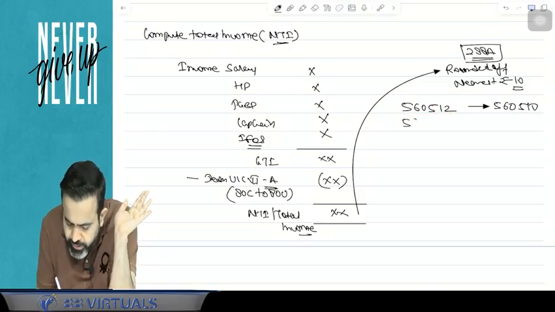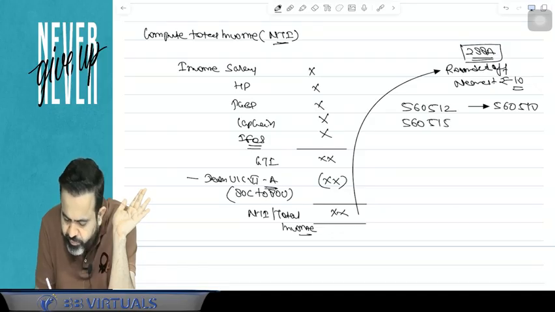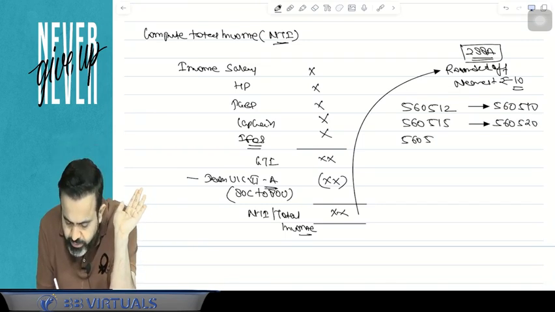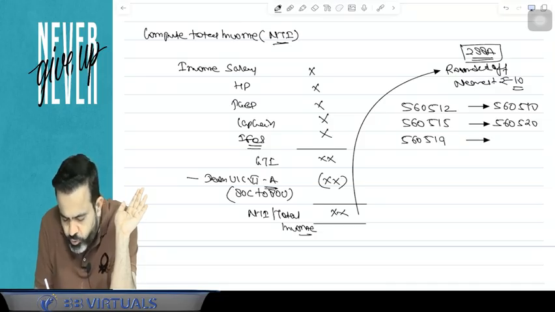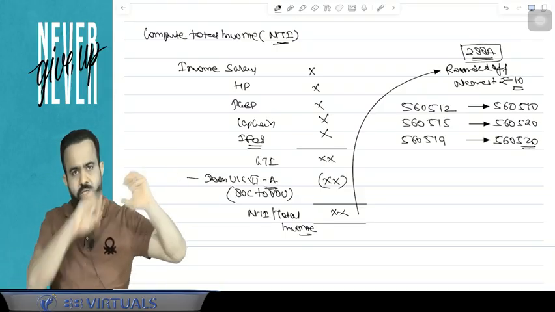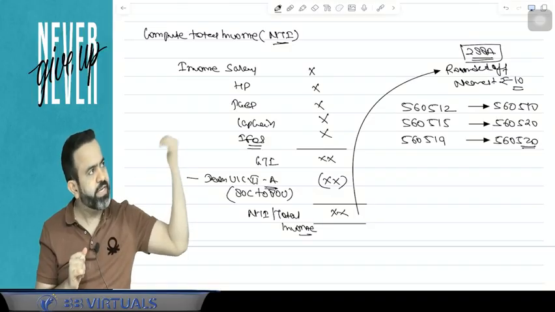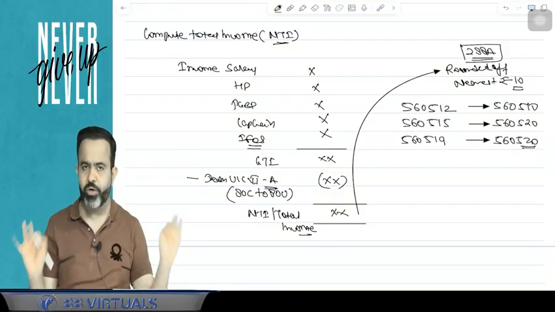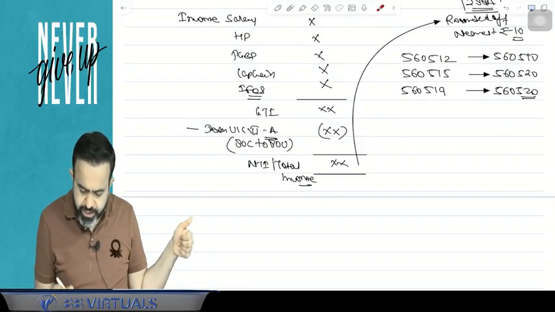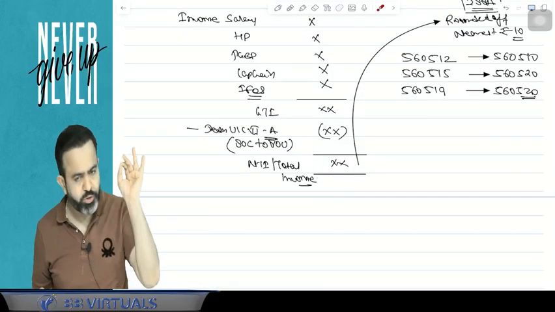Suppose for example it is 5,60,515, then you have to round it up to 5,60,520. And suppose it is 5,60,519, then also you have to round it up to 5,60,520. So nearest 10: if it is 1, 2, 3, 4, then lower 10; if it is 5, 6, 7, 8, 9, then upper 10. You have to round this net taxable income to the nearest rupees of 10.